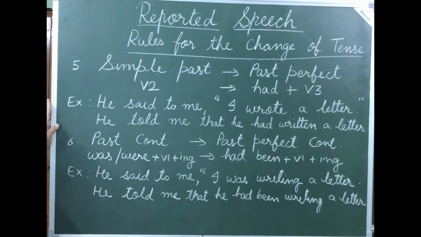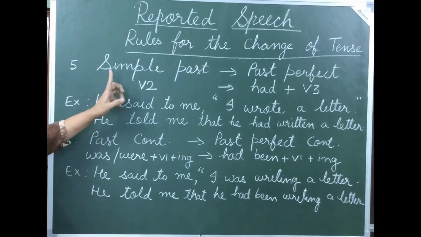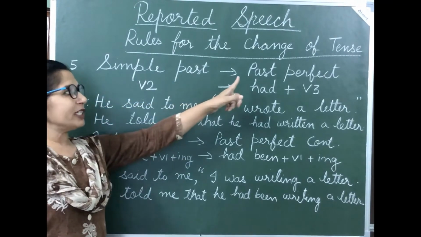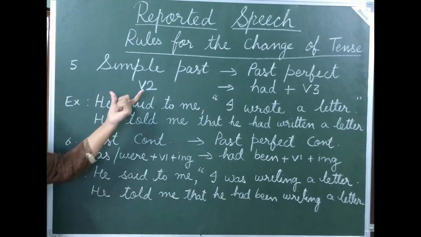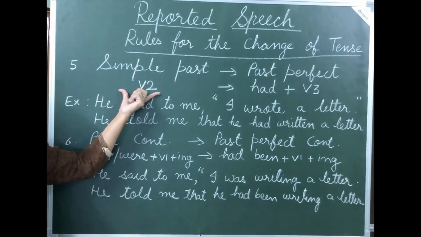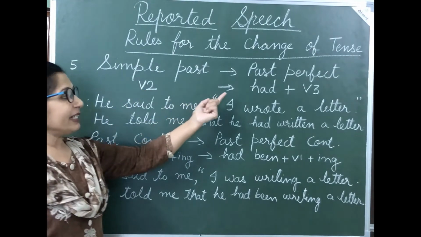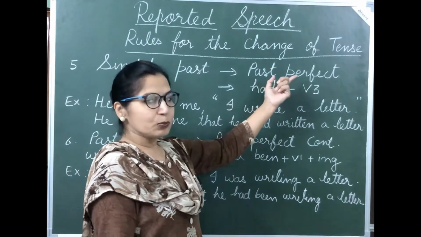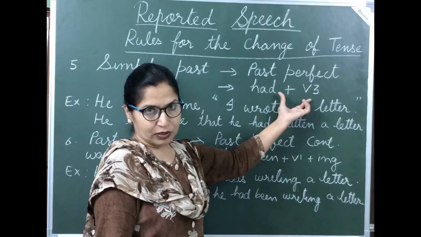Now students, next tense is simple past tense. Simple past tense is converted into past perfect tense. Now you know the rules for simple past tense. Here we use second form of verb. And then it is converted into past perfect tense, that is had plus third form of verb.